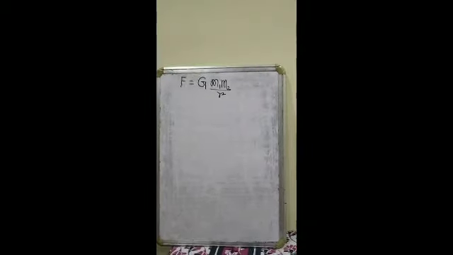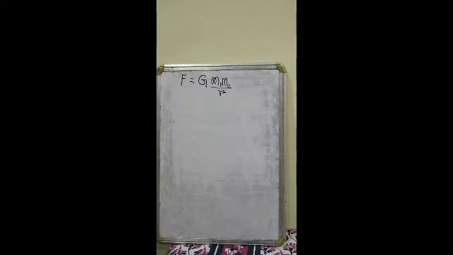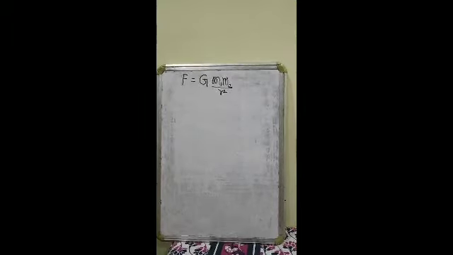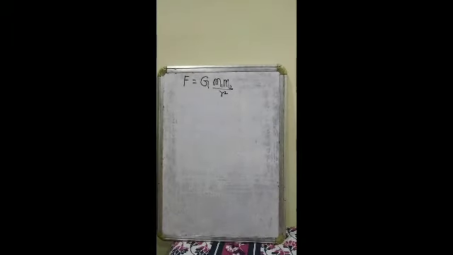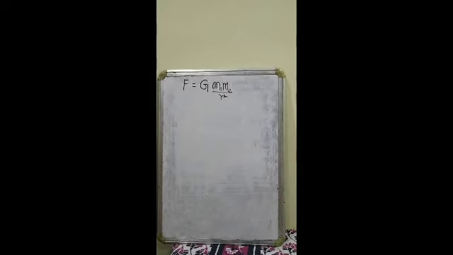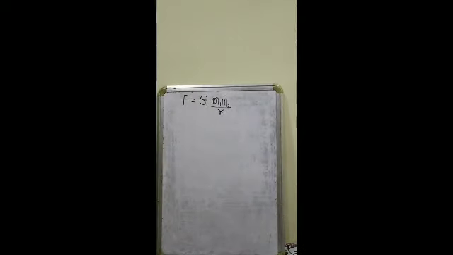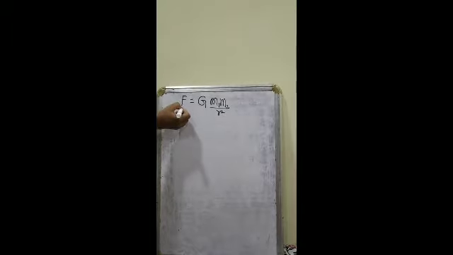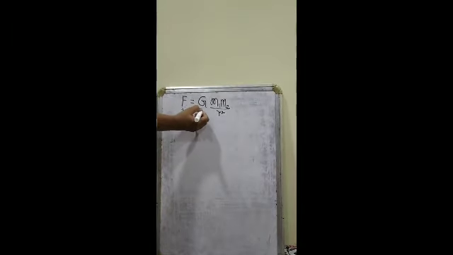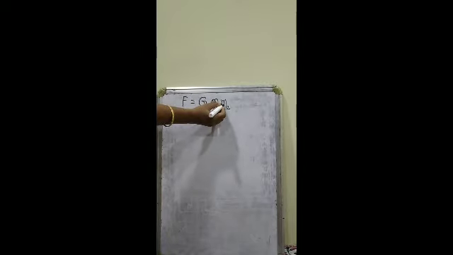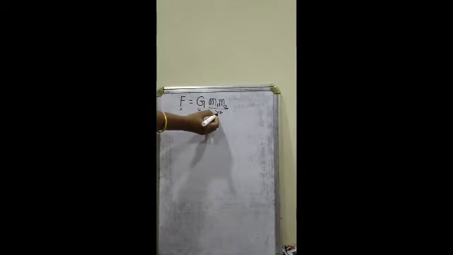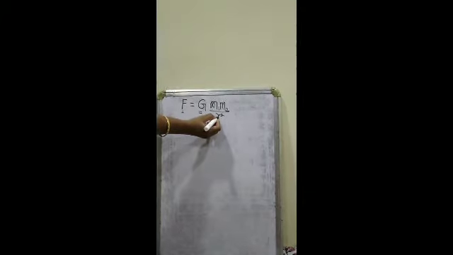Now that we have learned what is meant by Newton's law of gravitation, let us try to define G, that is universal constant of gravitation. Now in the formula, F is equal to G m1 m2 upon R square. F stands for gravitational force, G is the constant of gravitation, m1, m2 are the masses of the two objects, and R is the distance between the two objects.